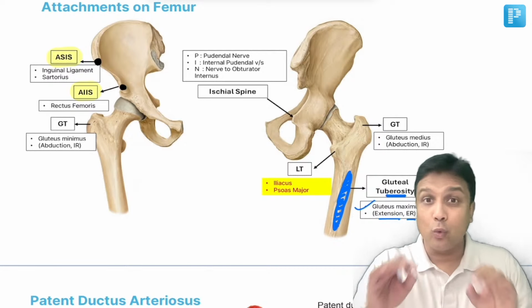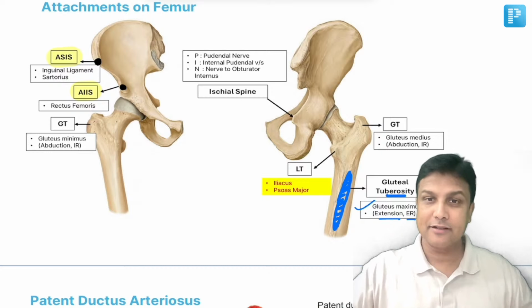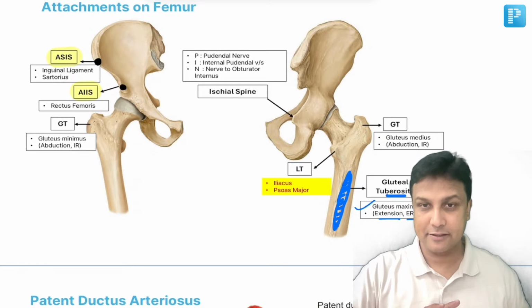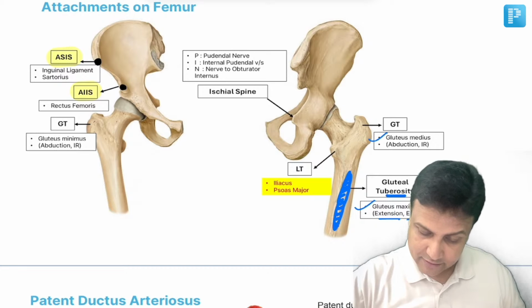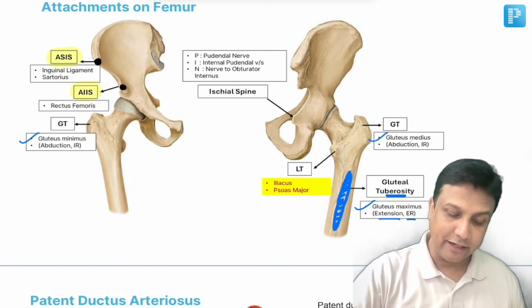Now listen to this very carefully, 200% concentration here. Both gluteus medius as well as gluteus minimus, both of them will be attached at the greater trochanter.